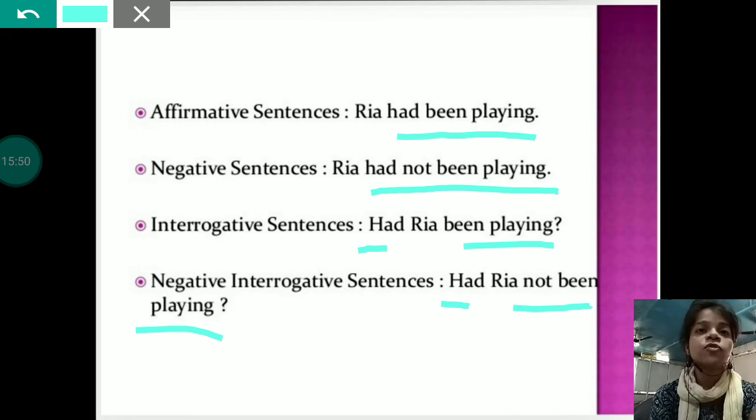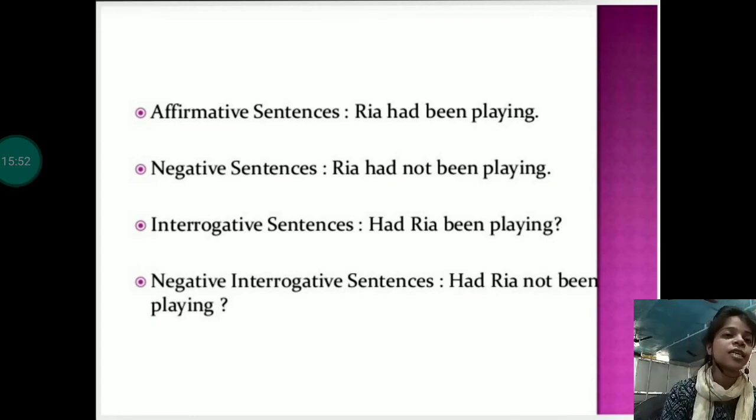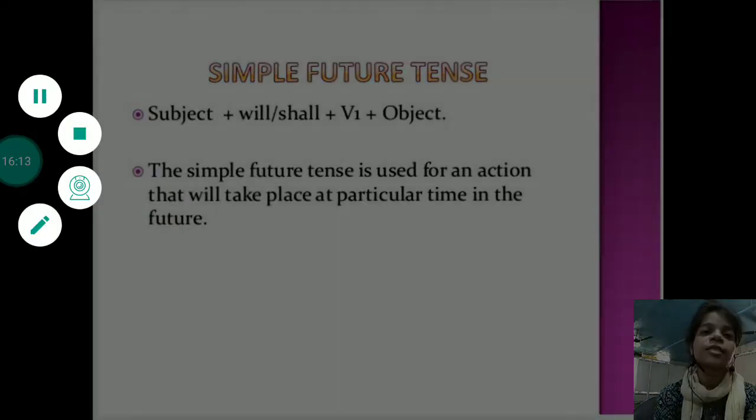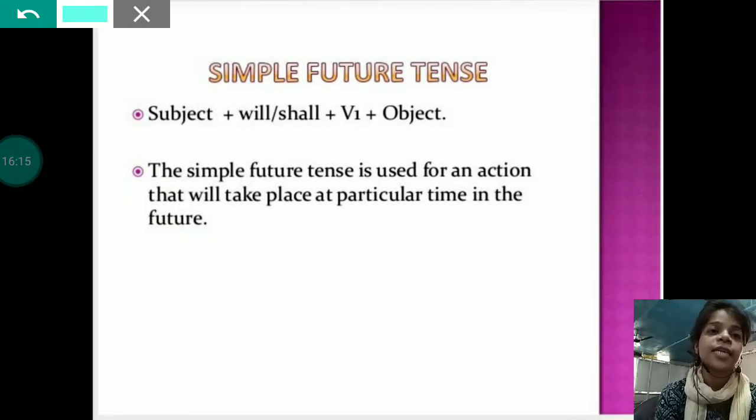Now we'll move to the last tense, the third tense, that is future tense. And as we did with present and past tense, same way we'll do with future tense. We will discuss all the 4 sentences of future tense one by one. So the first one is simple future tense, and simple future tense is used for an action that will take place at a particular time in the future.